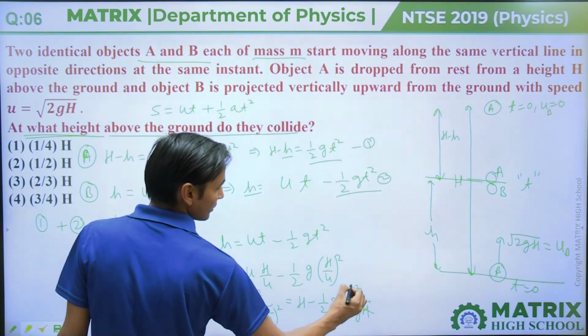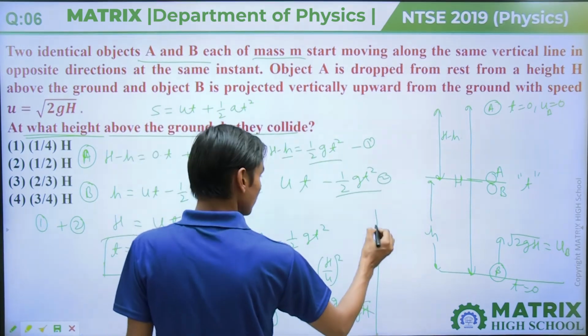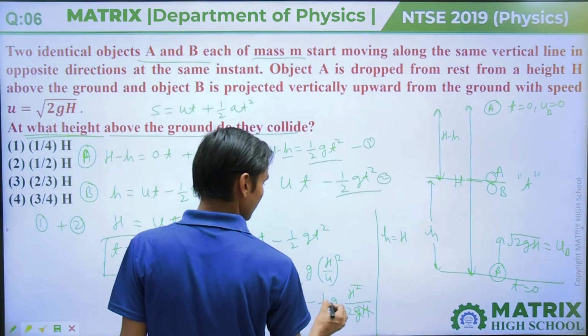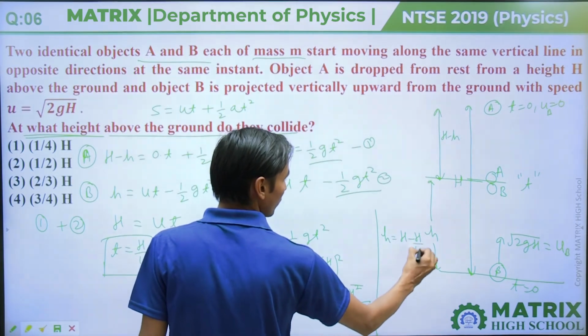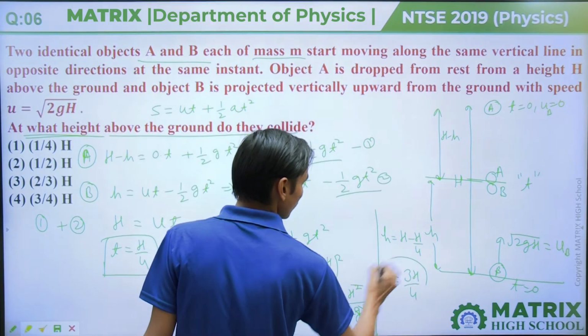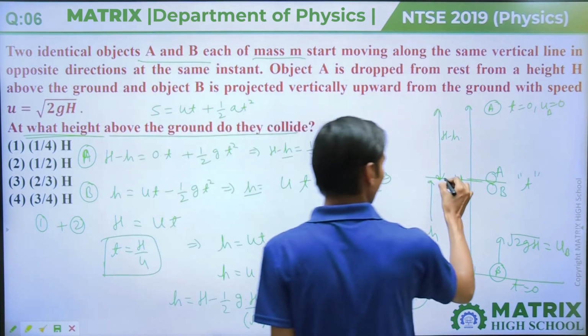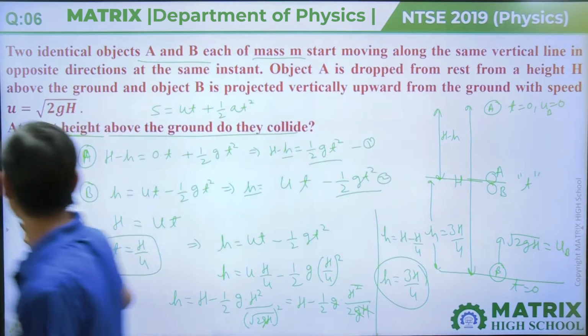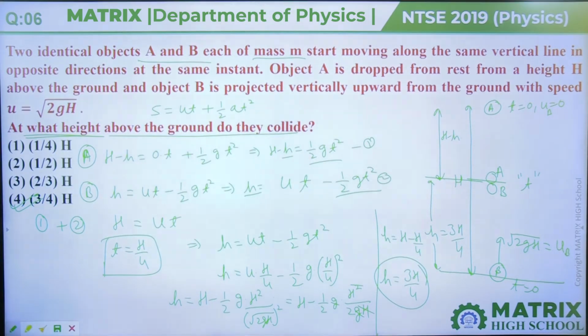That will come H by 4. So small h will come H minus H by 4, that is 3H by 4. So they will collide at the height of 3H by 4 from the ground. So the answer will be option number 4.